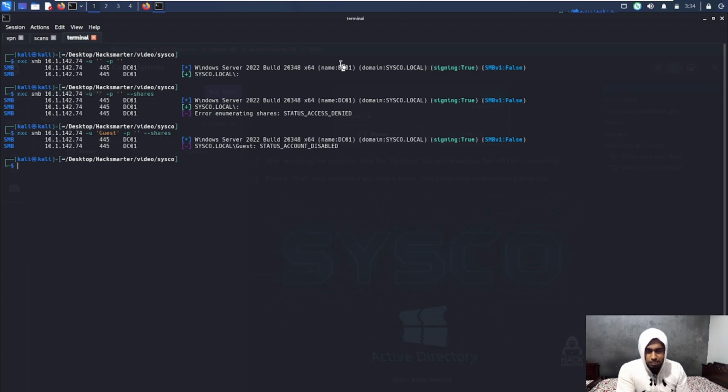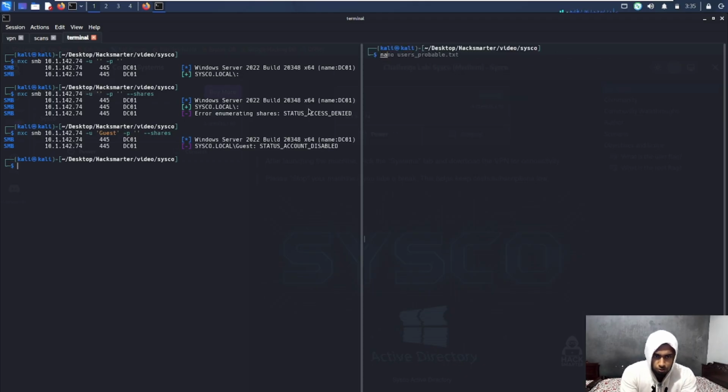would be dc01.cisco.local, which is the domain controller. Now, I am going to add this into my etc host file just so that I can directly use the host name.